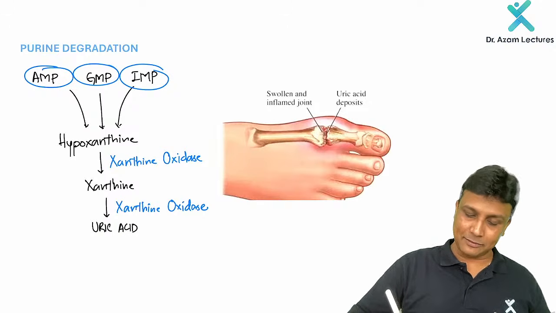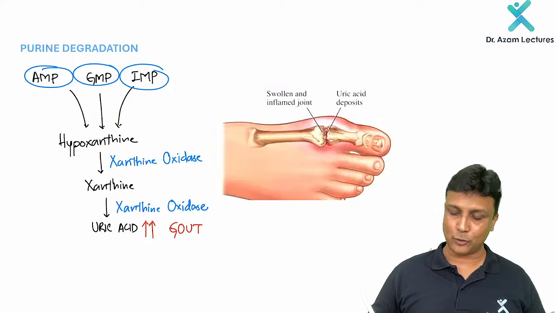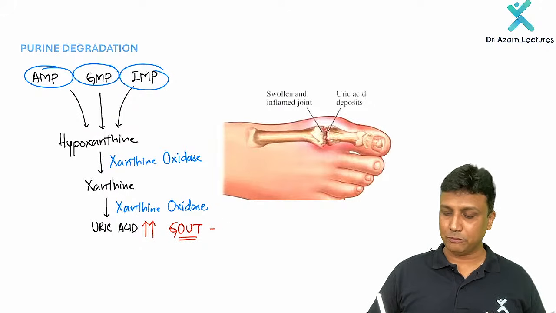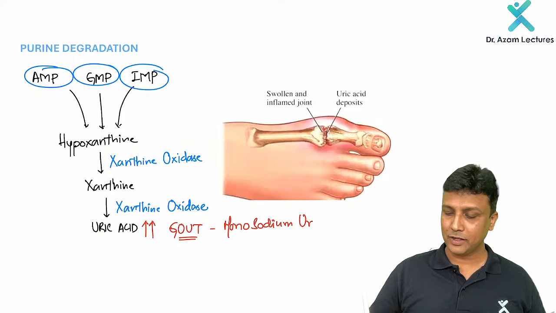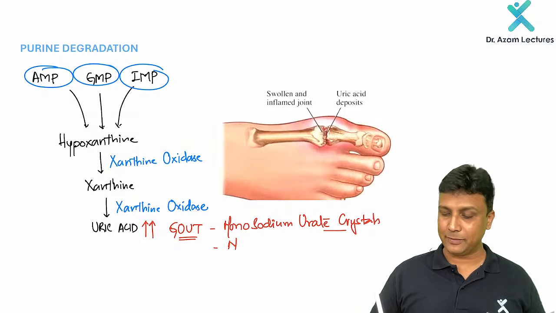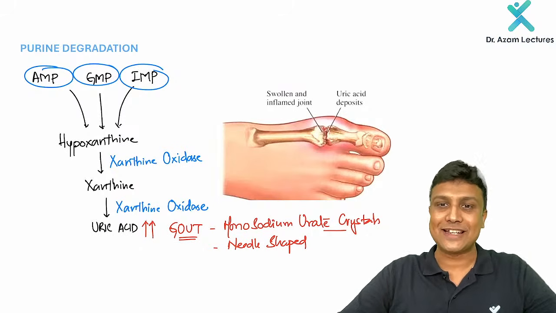Okay, so please remember, my dear friend, uric acid, if it is elevated here, hyperuricemia, that condition is known as what here? Gout. Now in gout, what is going to happen? There will be formation of monosodium urate crystals, MSU crystals. And these MSU crystals will be needle shaped crystals. Now these needle shaped crystals will accumulate in the joint, and in the joints they are going to irritate the synovial membrane.